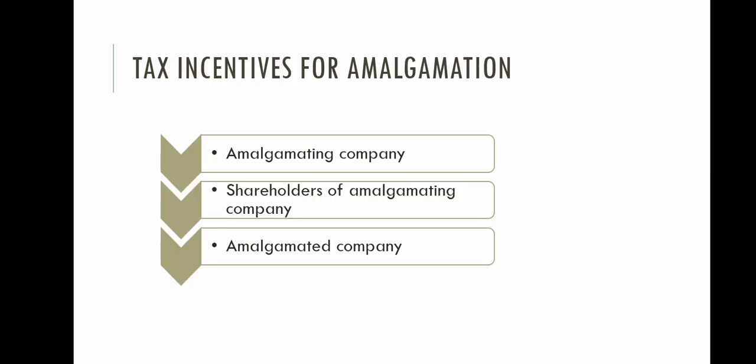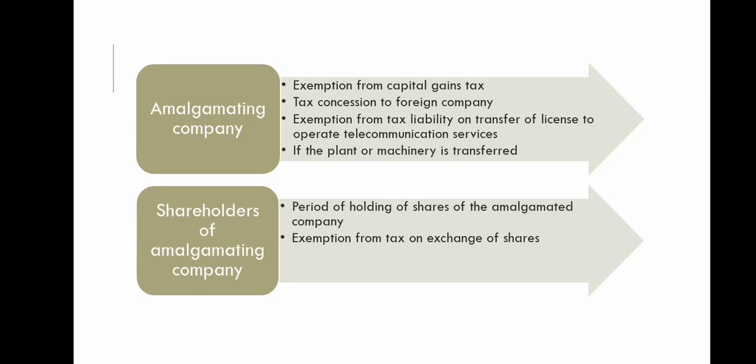Next, let's see what are the tax incentives for amalgamation. The tax incentives are given for the amalgamating company, shareholders of the amalgamating company and the amalgamated company. So now let's see what are the tax incentives for the amalgamating company. The amalgamating company gets exemption from capital gains tax. When there occurs a transfer of capital assets from the amalgamating company to the amalgamated company, these companies get exemption from capital gains tax.